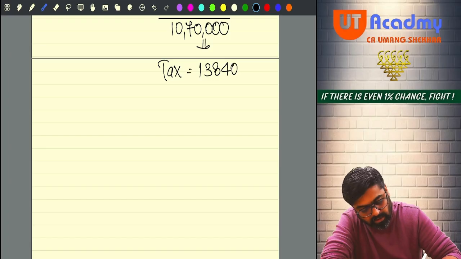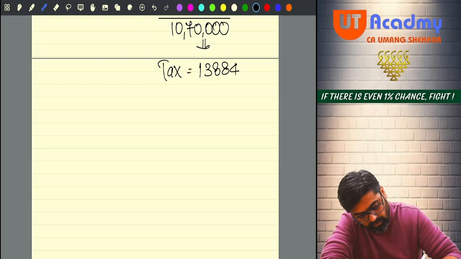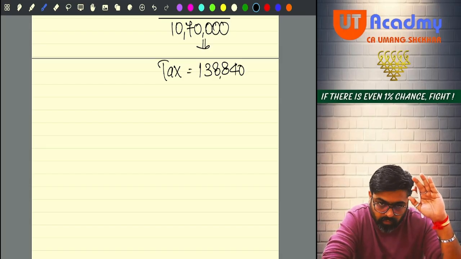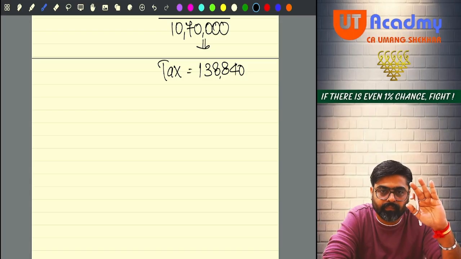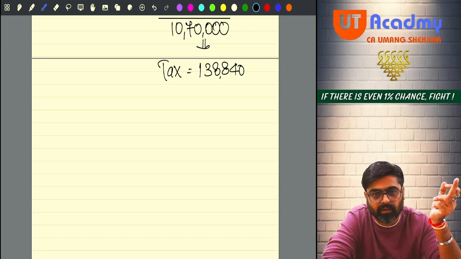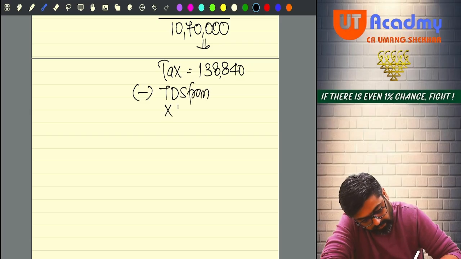Now can I say this is the total tax? Total tax on the full year's income. Out of this, some tax is already deducted by X Limited, which you would have communicated. So how much TDS from X Limited was deducted?